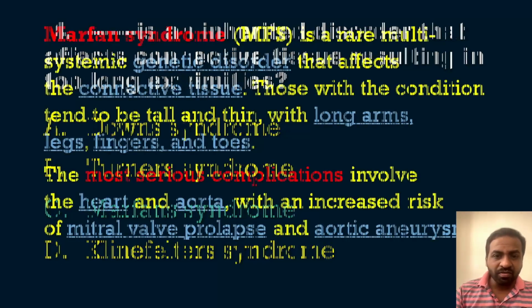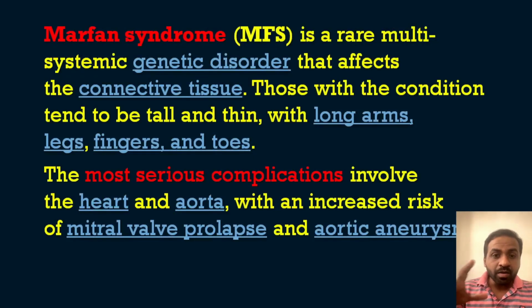So we will see what Marfan syndrome is and what cardiovascular problems occur because of Marfan syndrome. Marfan syndrome, otherwise known as MFS, is a rare multisystemic genetic disorder that affects the connective tissue. Those with the condition tend to be tall and thin with long arms, legs, fingers and toes. So Marfan syndrome is a connective tissue disorder. It is a systemic genetic disorder, and because of it the patient will be tall and thin, with long arms, legs, that means extremities, fingers and toes.